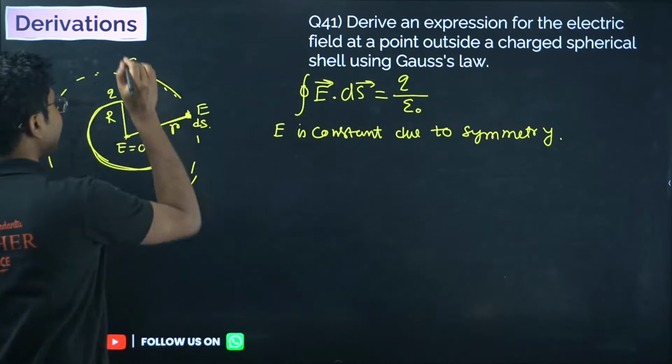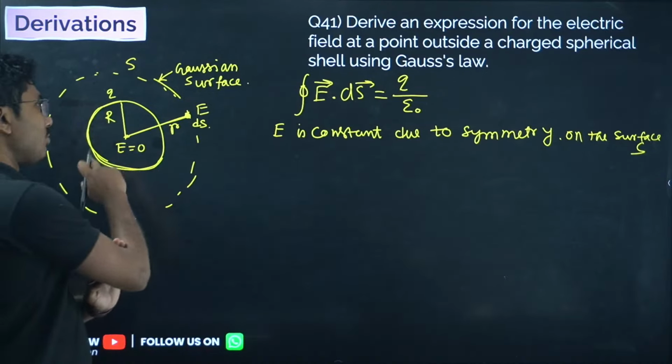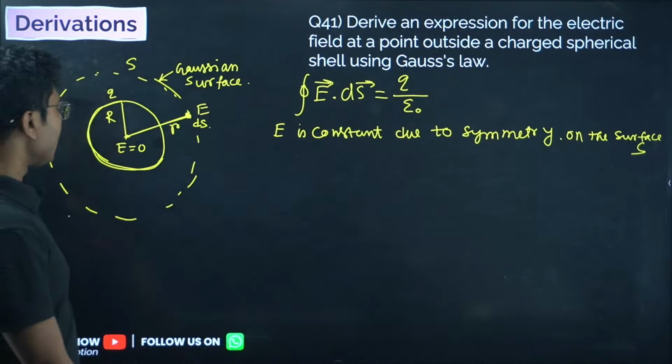This is the major important thing. You have to show the diagram, you have to mention this is the Gaussian surface. If you are not describing in words, you have to describe in the diagram. You can write: let us consider a spherical shell of radius capital R. Now we want to find the electric field at a distance small r. Let us construct a spherical Gaussian surface of radius small r. That is okay. Otherwise, you have to mention that in the diagram itself. If you mention it in the diagram also, teachers generally consider it. If you are drawing the diagram properly and mentioning everything in the diagram, that is also fine.